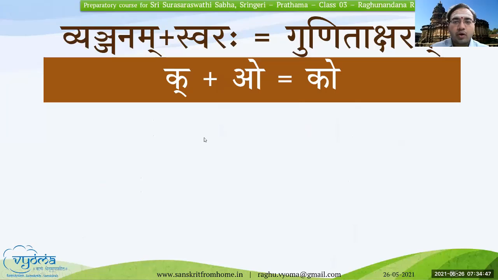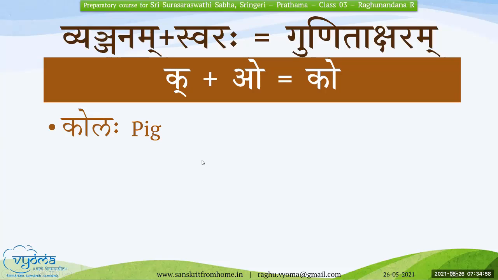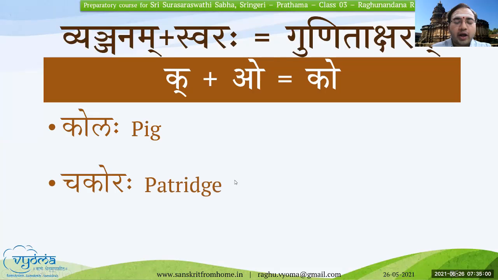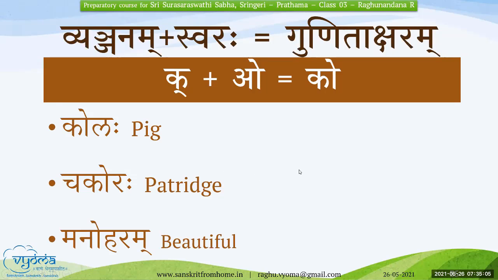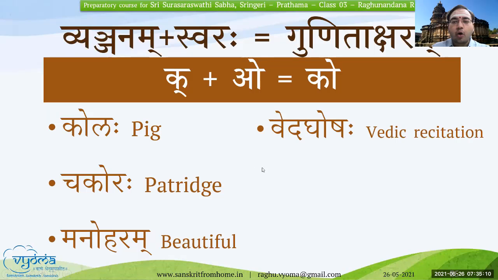K plus O, ko. Rupali. Kolaha. Kolaha. Chakoraha. Chakoraha. Manoharam. Manoharam. Veda Ghoshaha. Veda Ghoshaha. Gha is a Mahaprana, noted.